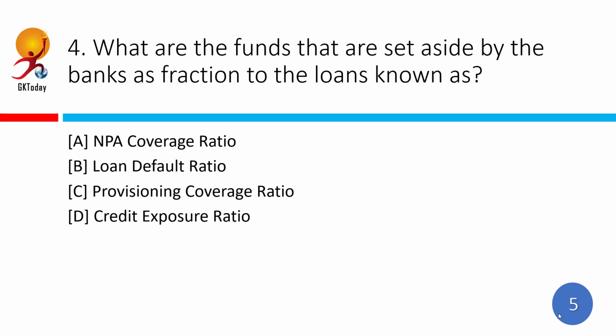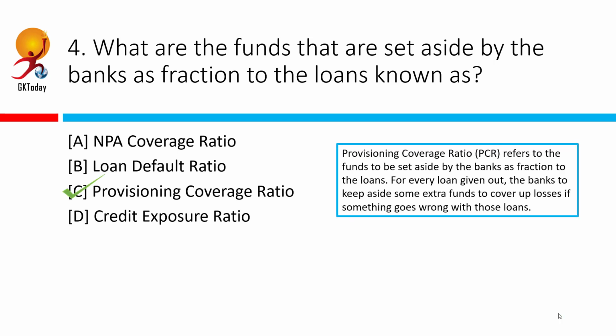What are the funds that are set aside by the banks as fraction to the loans known as? Correct answer is provisioning coverage ratio. So for every loan that is given out, the banks keep aside some extra funds to cover up losses if something goes wrong with those loans. This is known as provisioning. That is, they are keeping some amount safe in case they lose out on the whole amount. Provisioning coverage ratio refers to the funds to be set aside by the banks as a fraction of the loans.